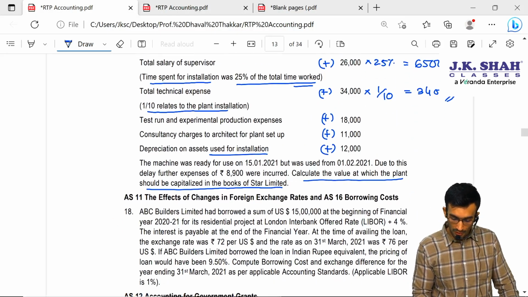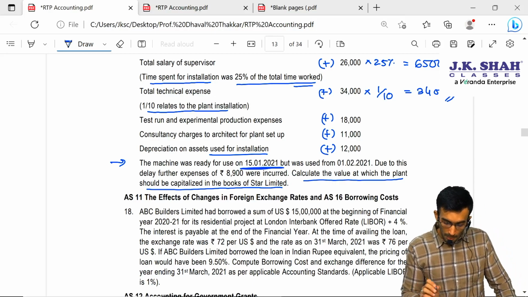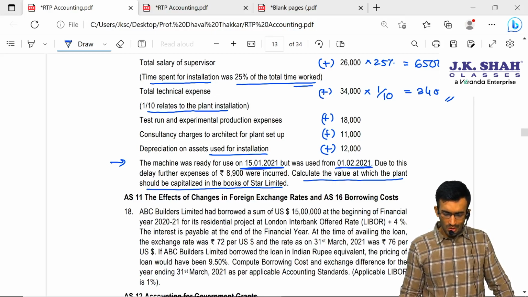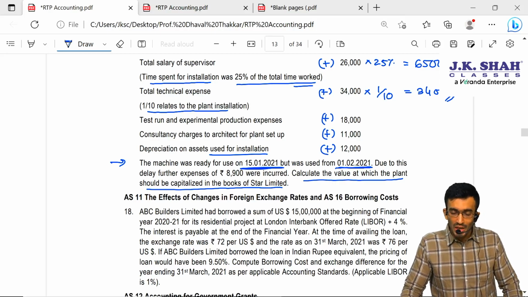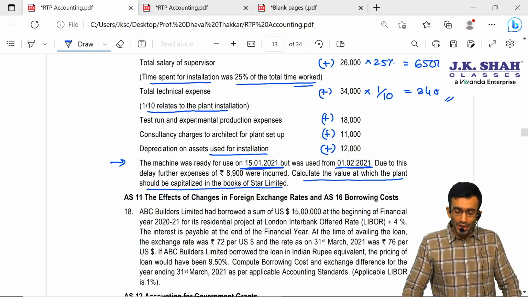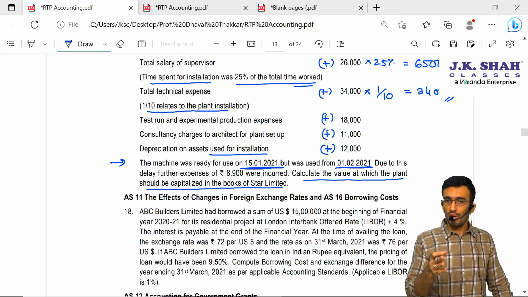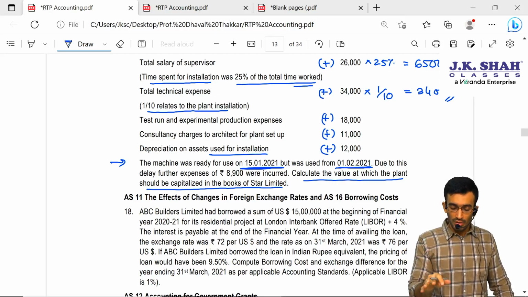There is one more item given. The machine was ready for use on 15th of January 2021, but was used from 1st of February 2021. First, the asset was available for its intended use from 15th of January 2021. So in that particular case, sir, we have to stop capitalizing any of the amount incurred post 15th of January. Because once the asset comes into usable condition, or is available for its intended use, we have to stop capitalizing the expenses which we are incurring on that particular asset.